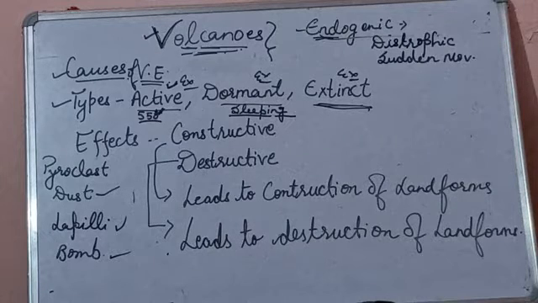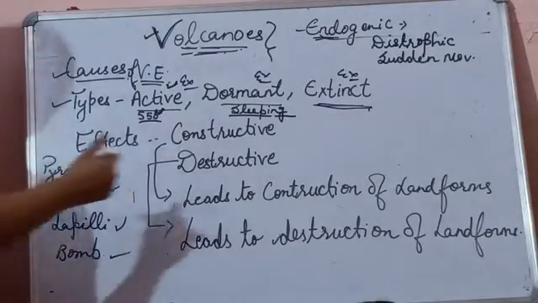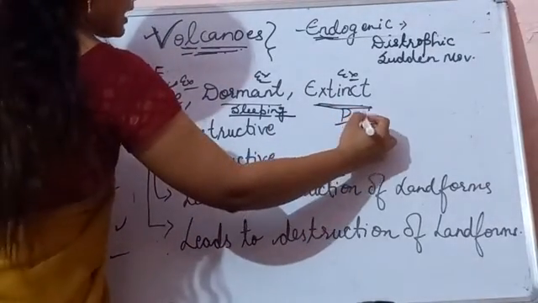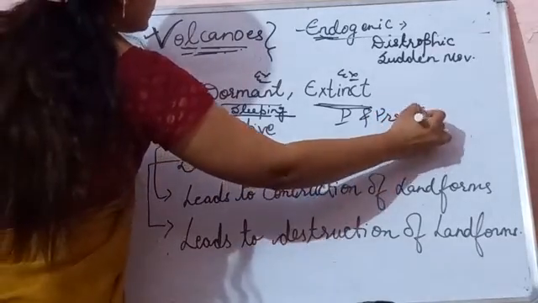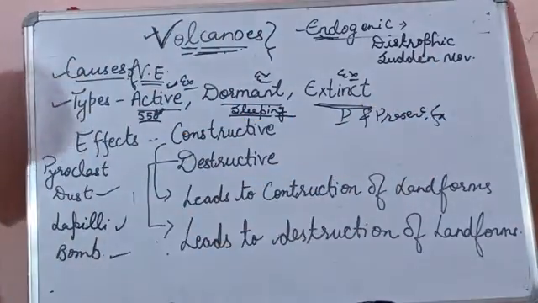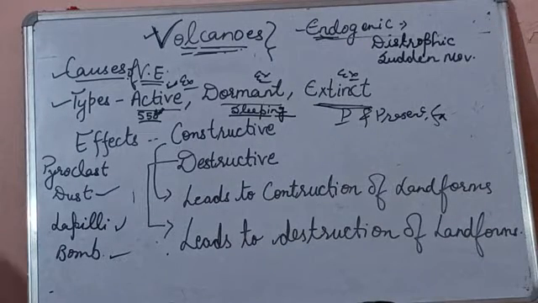Then we have extinct volcano. They are the types of volcanoes which have not erupted in the present geological period and are not likely to erupt again. Mount Aconcagua in South America and Mount Kenya in Africa are its examples. They have no sign of erupting in the near, present or future. They are mainly extinct volcanoes.